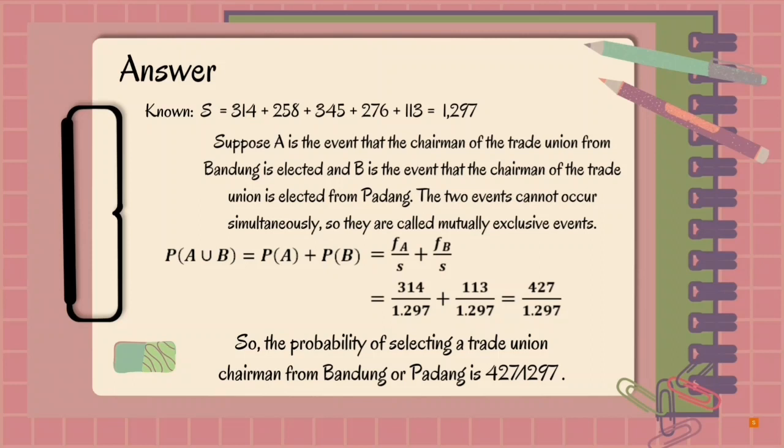So, the probability of selecting a trade union chairman from Bandung or Padang is 447 divided by 1297.